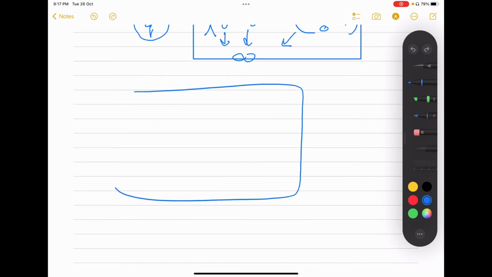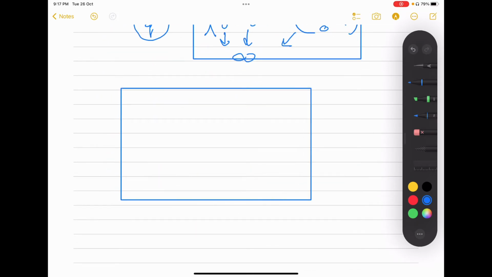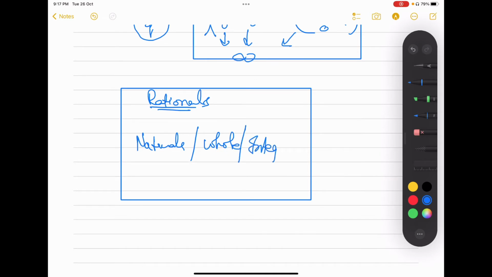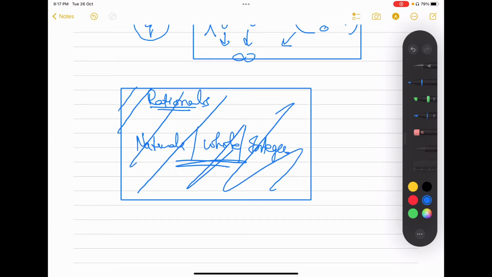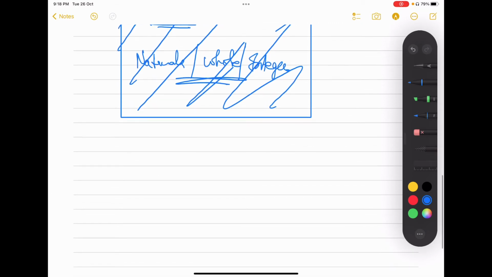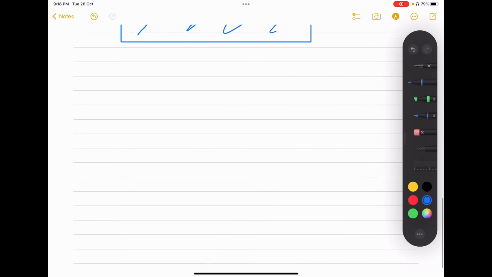So this is the set of rationals. You can add the naturals, whole numbers, integers, all these numbers in this set, because this is the big one which contains all these sets.